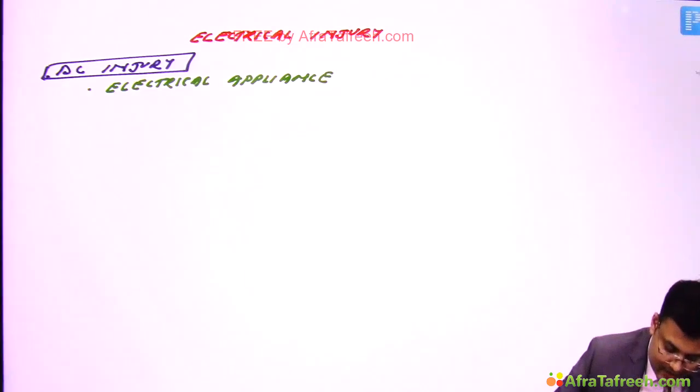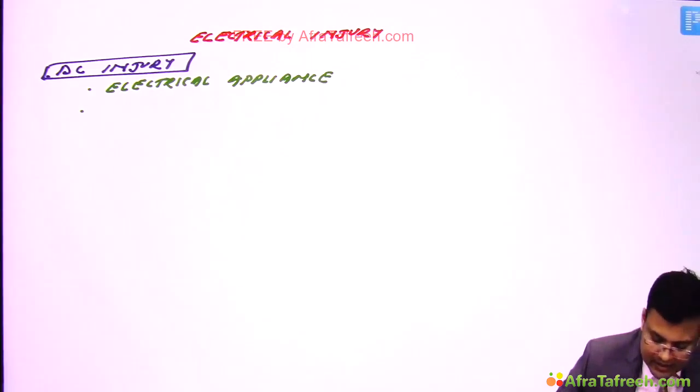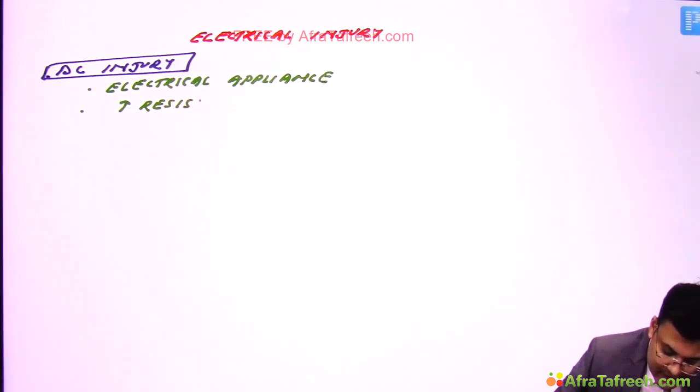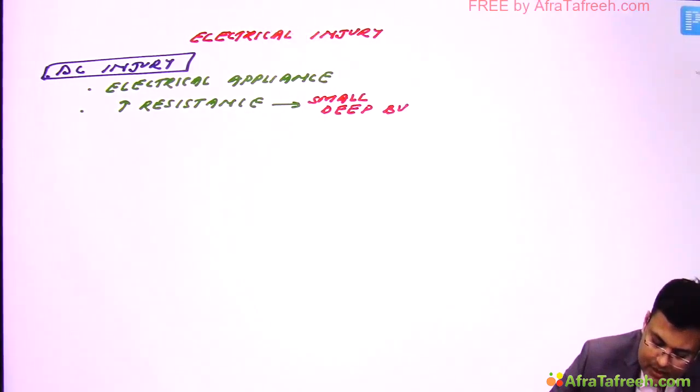Here it does not have enough energy to cause extensive tissue destruction. Here there is very high resistance, and because of this very high resistance, there is a small deep burn. And where is this deep burn? At the site of entry and exit.